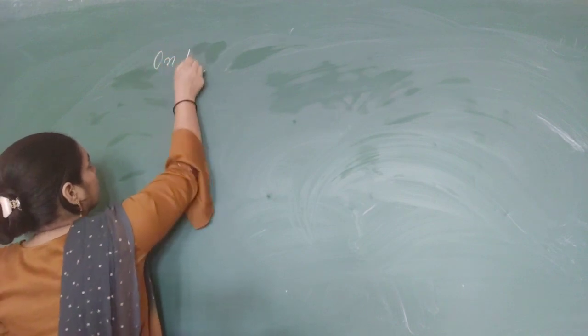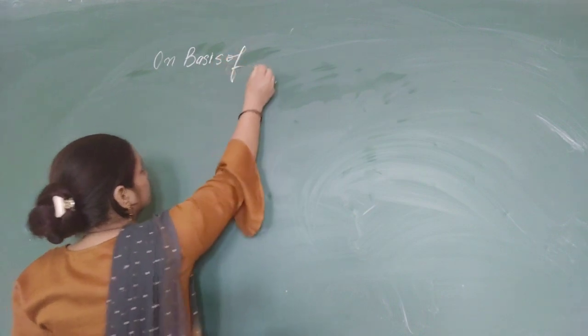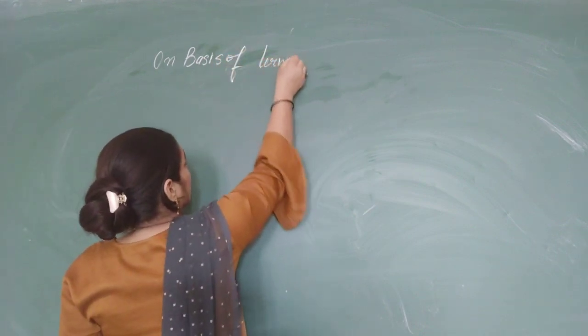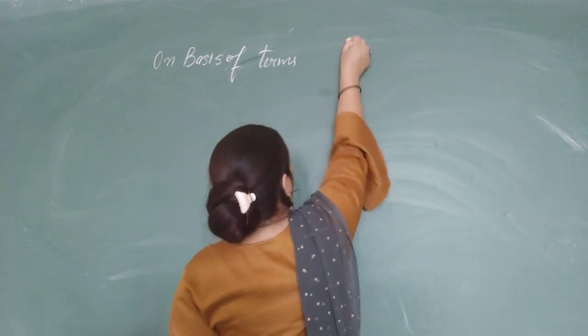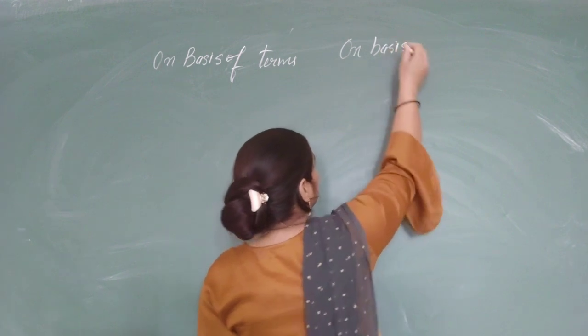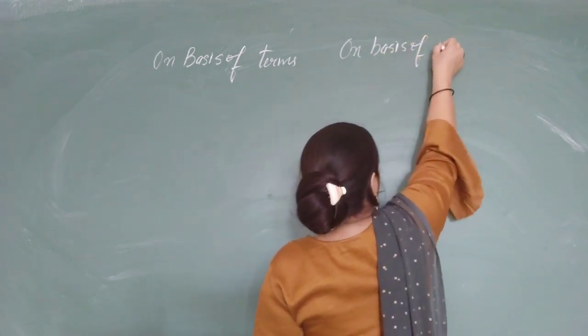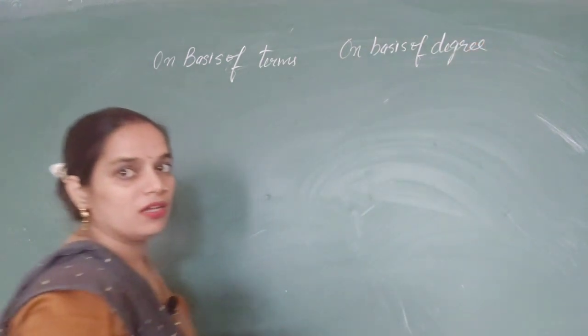On the basis of terms, and here I will write on the basis of degree.